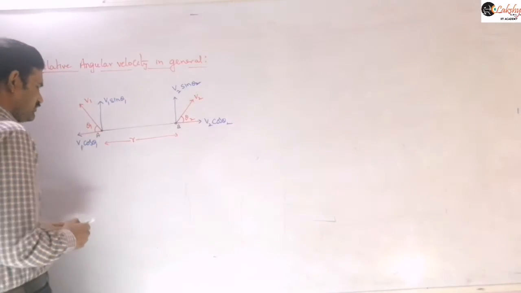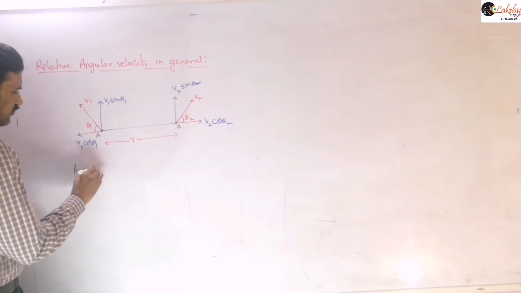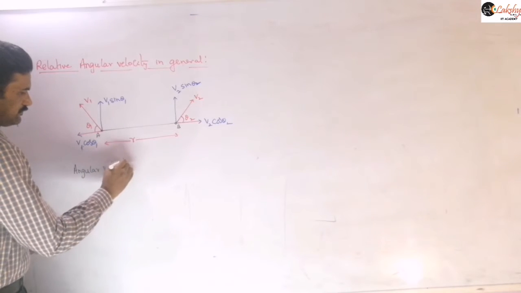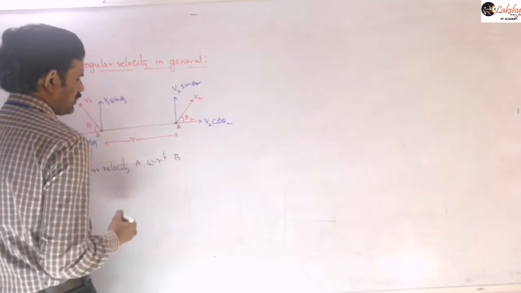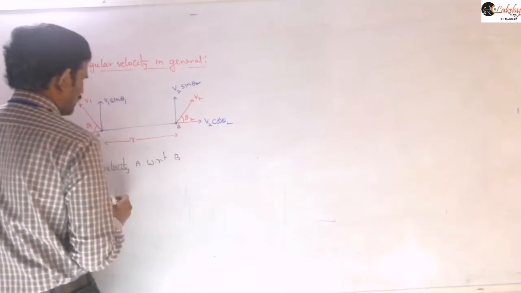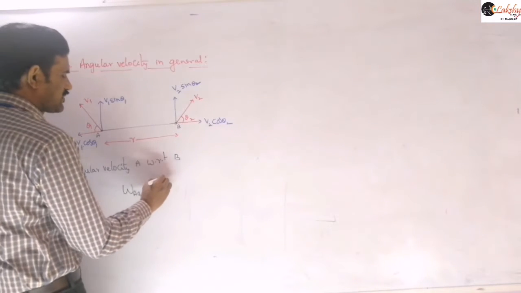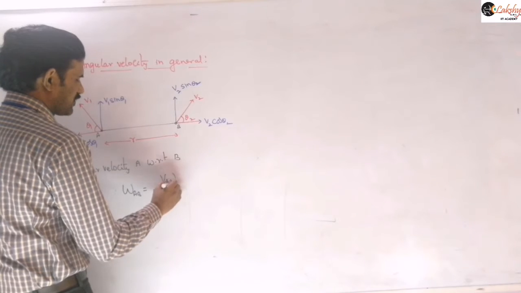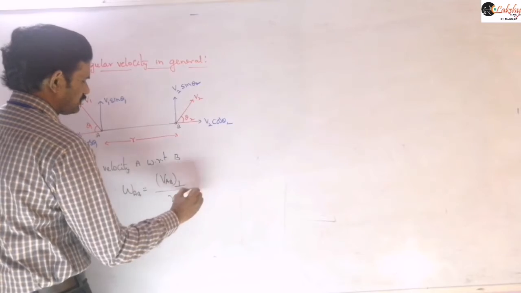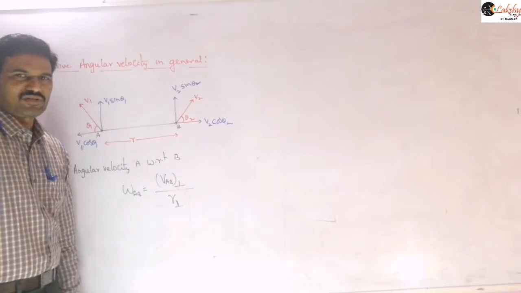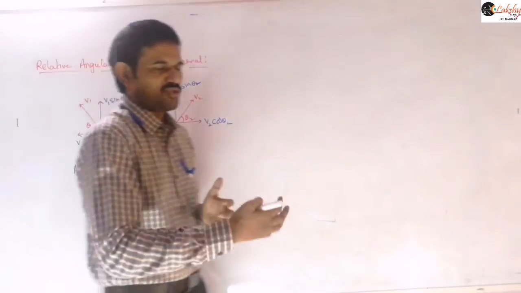I write this as the angular velocity of A with respect to B. We need to write this as the velocity of A with respect to B, perpendicular component, divided by R AB perpendicular, the perpendicular distance between A and B. In the previous case, when the observer was at rest, we mentioned V perpendicular by R perpendicular.